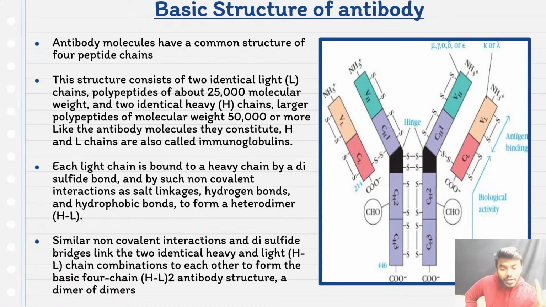But what I want you to remember is that not only disulfide linkages, there are other non-covalent linkages also present which we can't actually see, such as salt linkages, hydrogen bonds, as well as hydrophobic bonds. They are also involved to form a heterodimer.